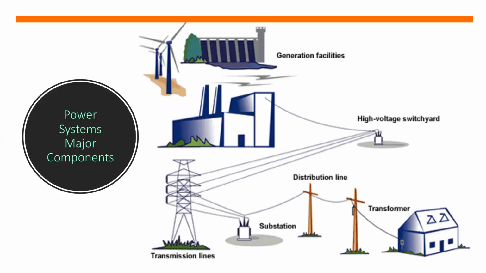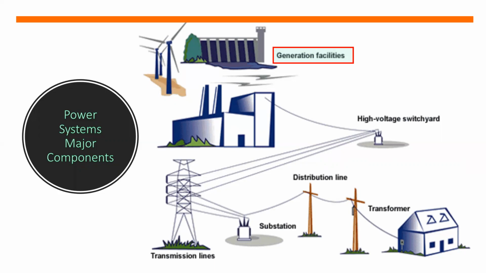So as we can see in our image, again, this is the list of the major components of our power systems. We have the generation facilities, so ibig sabihin yung ating mga power plant na nagki-create ng ating power, no? Whether they are conventional or non-conventional. When we say non-conventional, ito yung mga renewable energies natin.